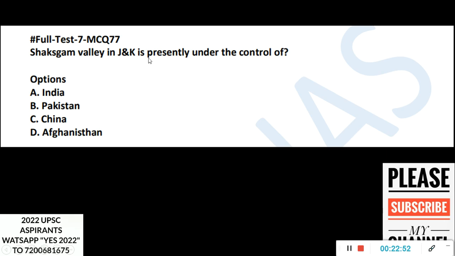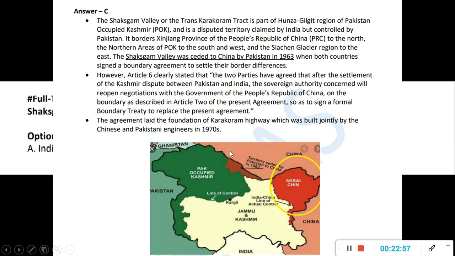Now, Shaksgam Valley in Jammu and Kashmir is presently under the control of China. Okay, that actually is a very funny thing. This entire area is illegally occupied because of that 1948 issue. So in that itself, Pakistan gave that little bit of area to China. Okay, meaning they are already illegally holding this, and they are gifting it to someone else. Territory ceded by Pakistan to China in 1963. Okay, so this is Aksai Chin, which is in China's control. This is Pakistan occupied Kashmir, in Pakistan's control. This was in Pakistan's control and went to China's control, and the remaining is with India now, which is now in two union territories. One is this Jammu and Kashmir, and one is this Ladakh. So this should be by heart for you.